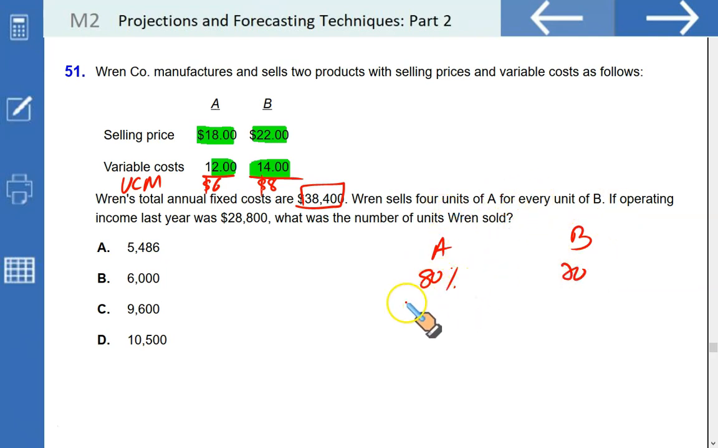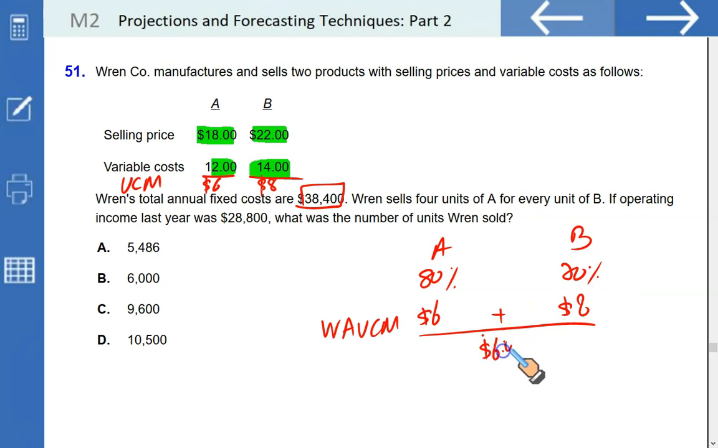Okay, now we need to find the weighted average unit contribution margin. The contribution for A is $6. Contribution of B is $8. So take 80% of 6 and 20% of 8 and add the result. That gives you $6.4 as your weighted average unit contribution margin.